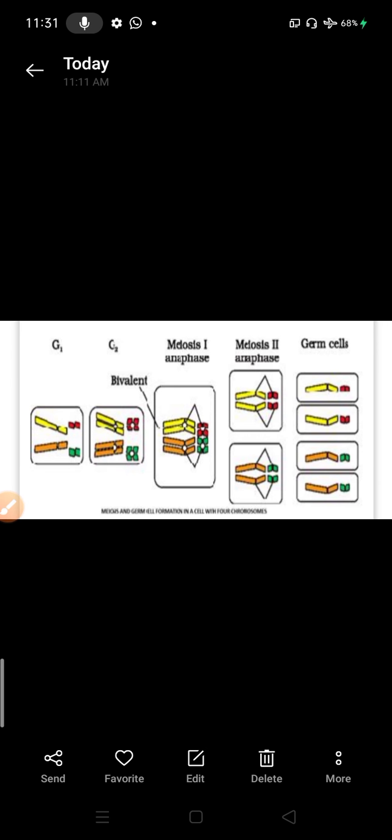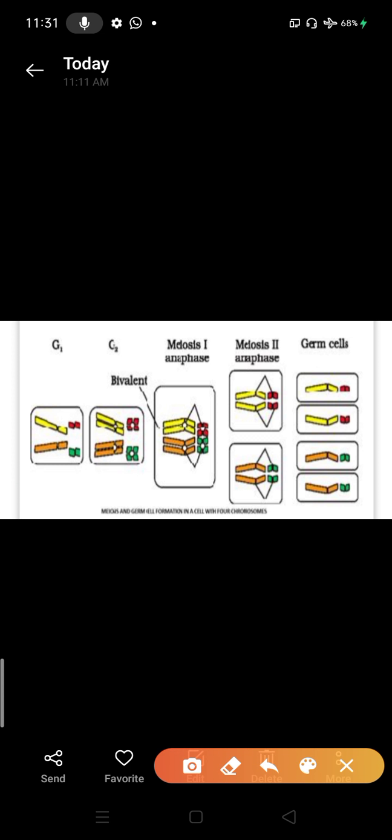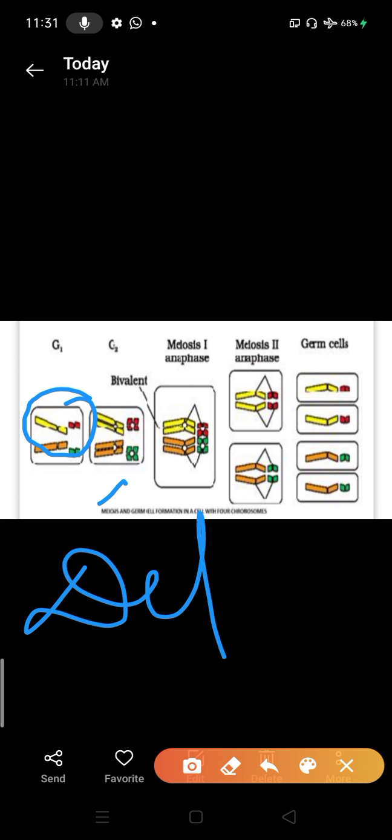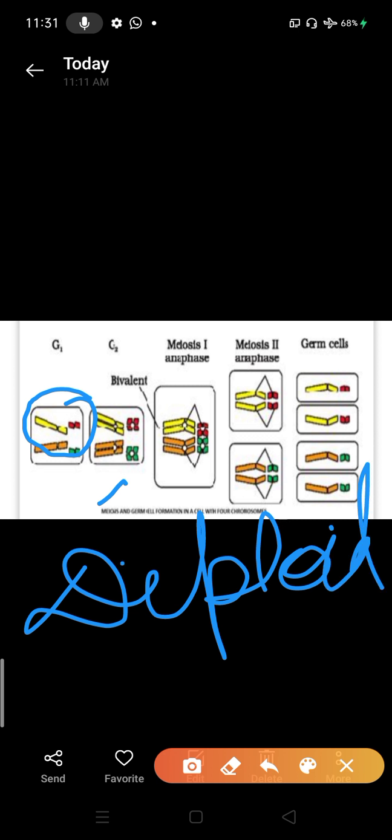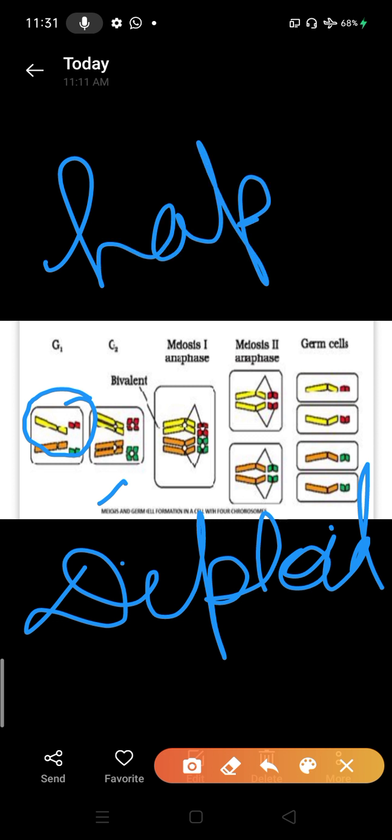You can see here in the picture, in the G1 phase, the homologous pair of chromosomes, and in the second case the G2 phase and S phase, where the concentration is doubled. As you know, all the cells are diploid in nature, but due to the meiosis process haploid cells can be formed.